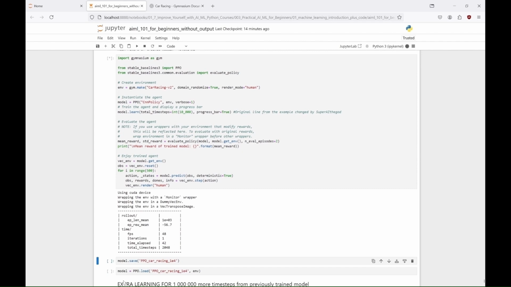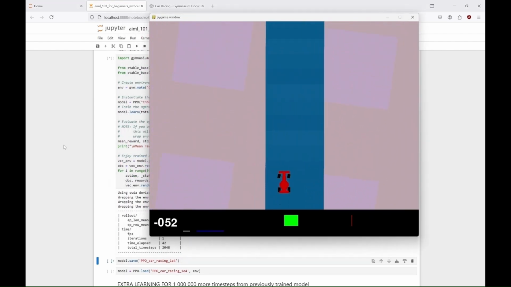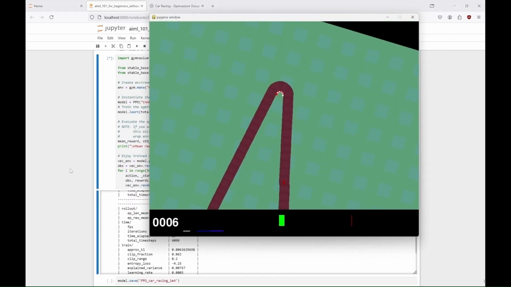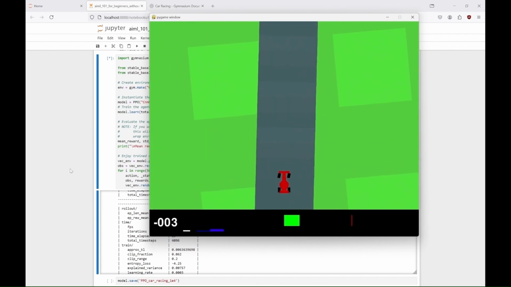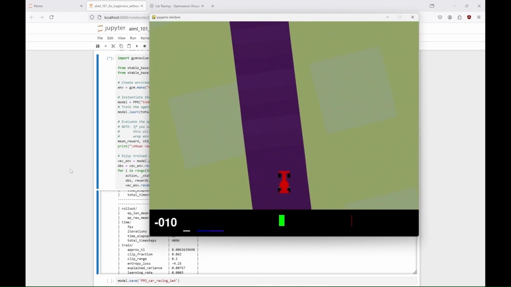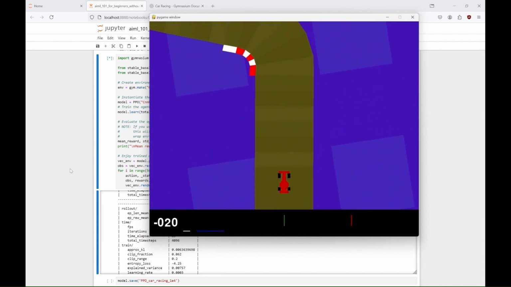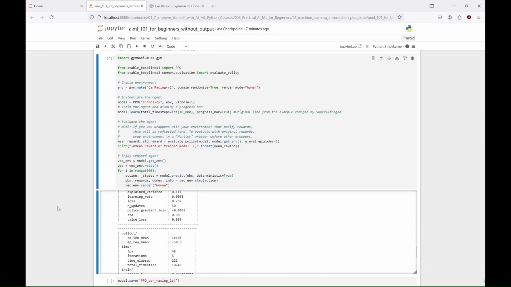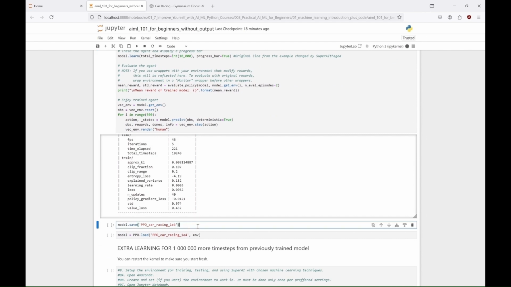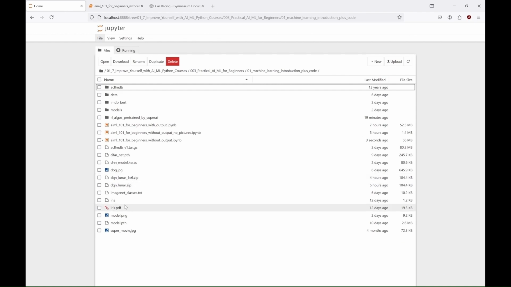During the training of our PPO agent, you can observe the car's progress in real time as it navigates the track, with the render mode set to human, while the car is visible and its movement is displayed. The rendering may not be as smooth due to the computational load of training. This visual feedback allows us to observe the agent's performance and behavior, helping us understand how well it is learning to control the car and adapt to various racing conditions. You will see in a moment why it can be helpful. After training, we can save the model for future, reload it and see the trained agent driving.